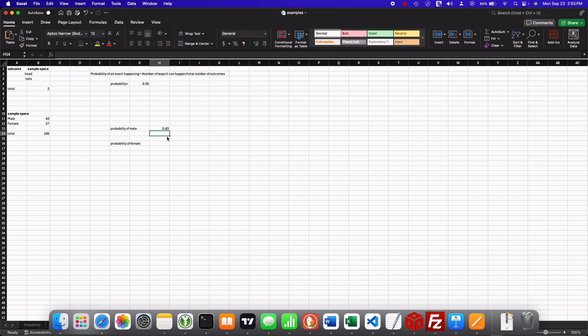We get 0.43. The same thing for the female. What is the probability of getting a female? Well, probability is how many ways can it happen? 57 ways we can get a female, divided by the total number of outcomes, and we get 0.57. These are the probabilities of getting male or female in this sample space that we have here.